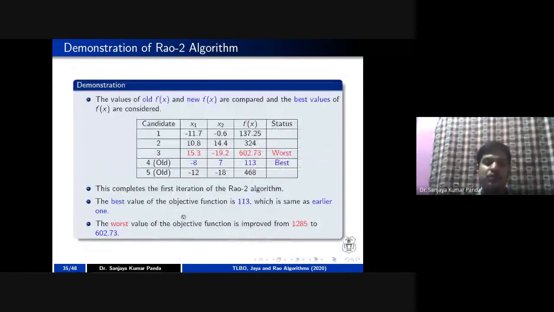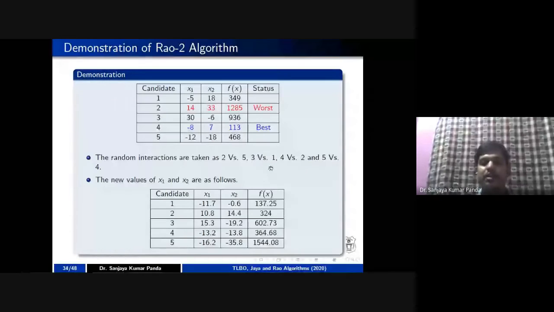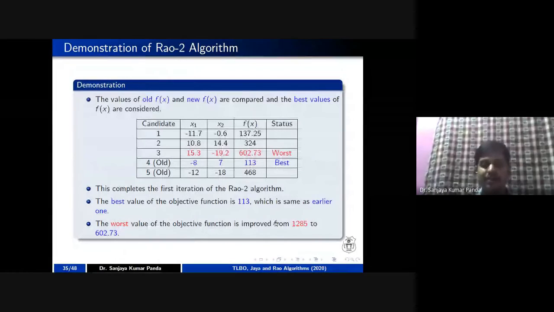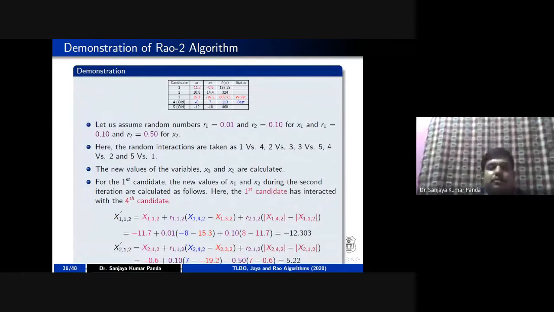But if you see the worst value case, earlier it was 1285, but now it is improved to 602.73. So such cases may happen, right? Such cases may happen that the solution is not improving in a particular case. What you have to do? You have to go for another iteration. For the another iteration, what I have to do? Let the worst solution I have calculated, that is 3, be my worst solution because it is holding the highest value. The best solution is the lowest value.